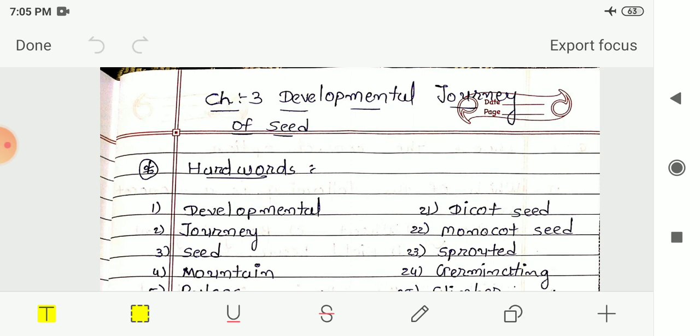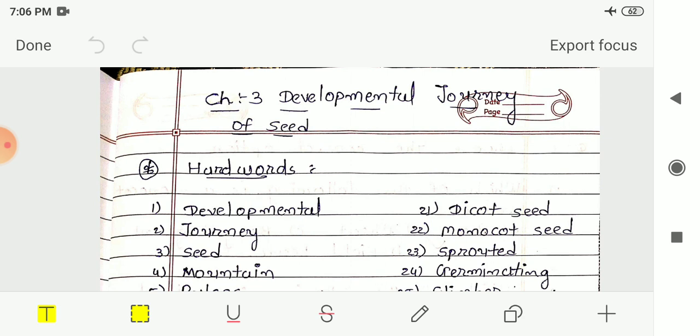In the starting we had seen the meaning of development and the meaning of journey. Development is a process that creates growth, progress and positive change in any living things like human beings, animals, plants. So all these living things can develop. Then we had seen the meaning of journey: an act of traveling from one place to another, or the process of traveling from one state to another state.